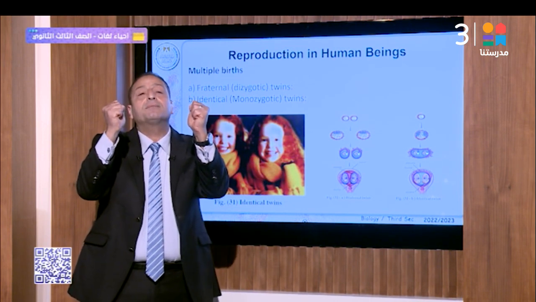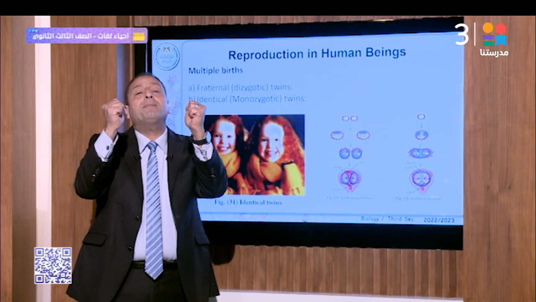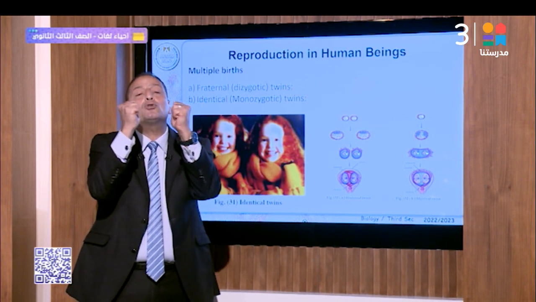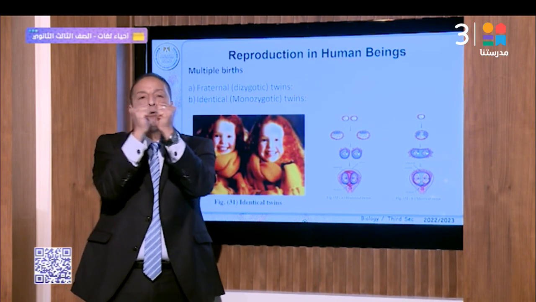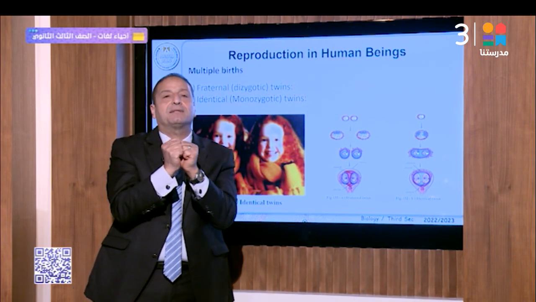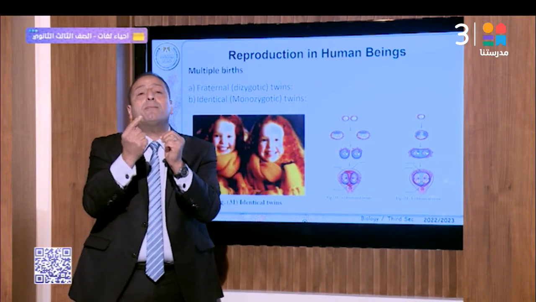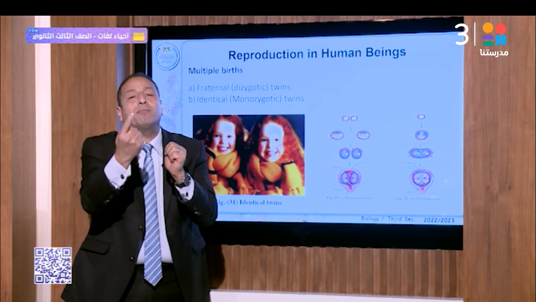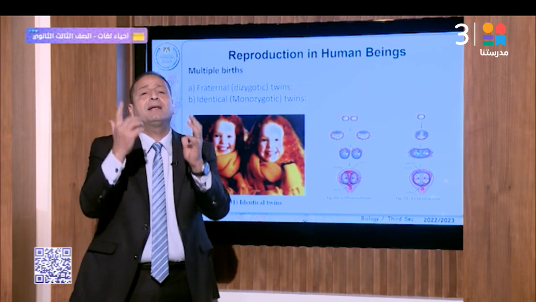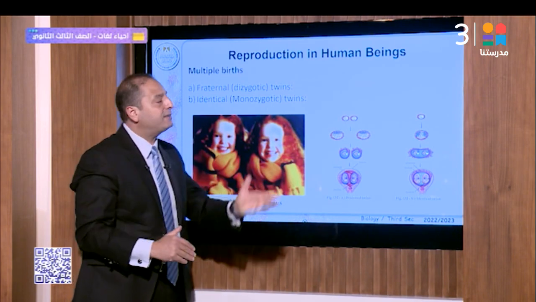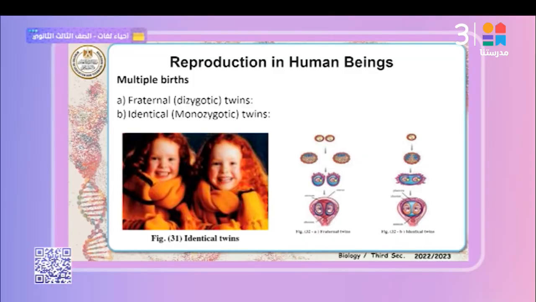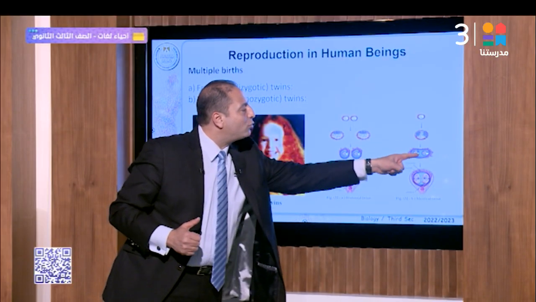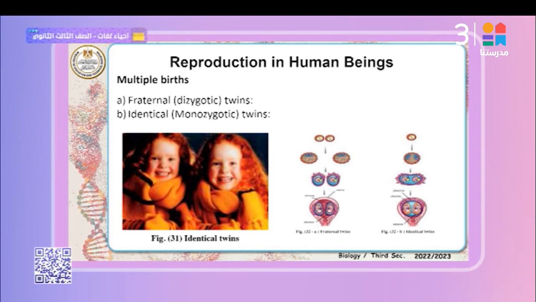They have the same sex and the same genes. Each one has its own embryonic sac, but both of them share one placenta. Why the same sex? Because it's fertilized by only one sperm, either X or Y: X is female, Y is male. As shown in these figures, identical twins come from one ovum fertilized by one sperm, then divisions, morula. Both have one placenta, and each one has its own embryonic sac. That's right.